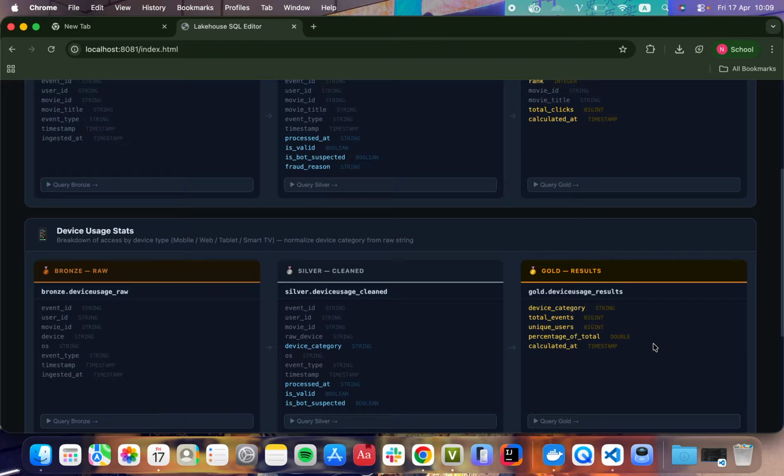Finally, Go runs a Trino query to compute the distribution, what percentage of users are on each device type, excluding all bots. The result updates every 15 seconds.